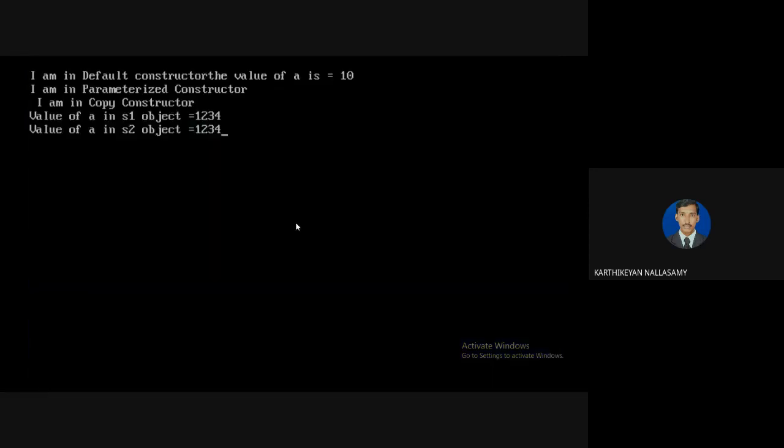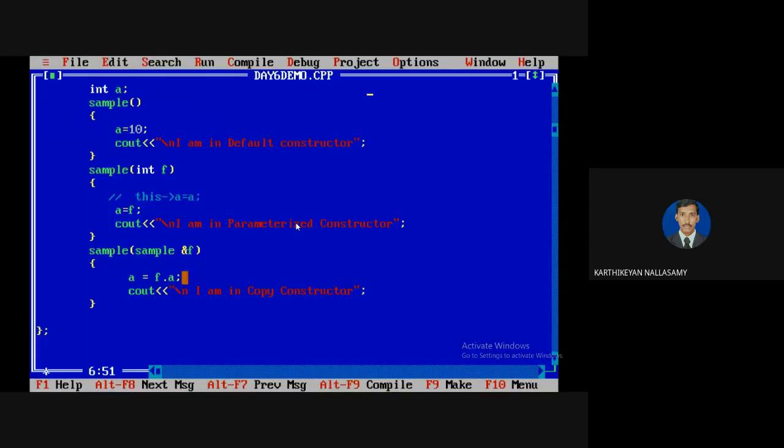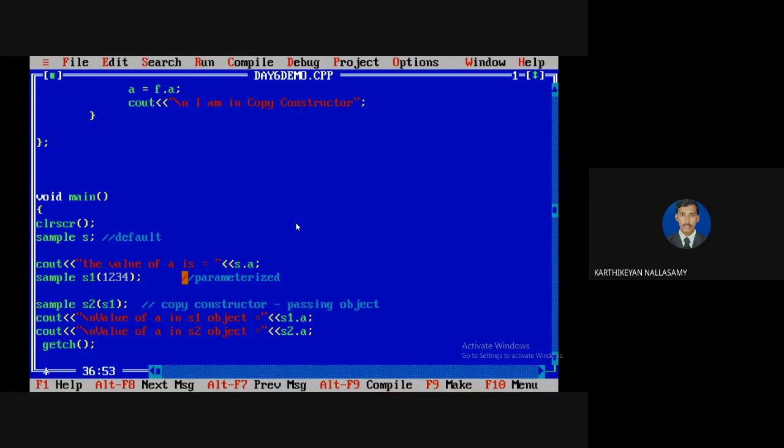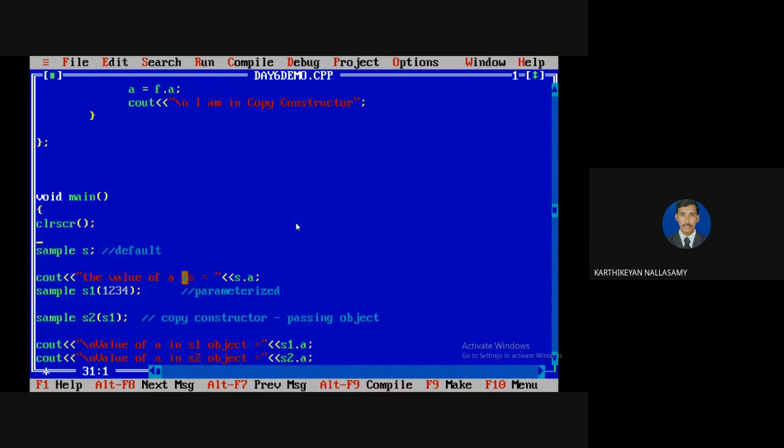So the first one is the default constructor because it won't take any argument. Second one is the parameterized. Third one is the copy constructor. Always try to understand that it is not necessary to follow the order, that first we need to create 3 objects for every category. That is not the meaning. But if you want to use a parameterized or copy constructor, there is an object which already needs to be created. Then only there is a possibility. But for the remaining, it depends on the programmer's choices.